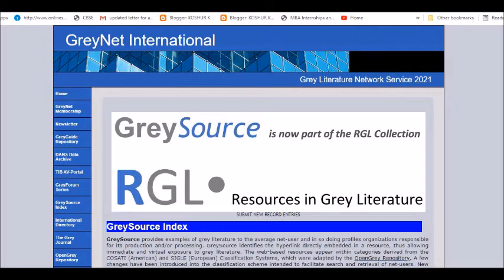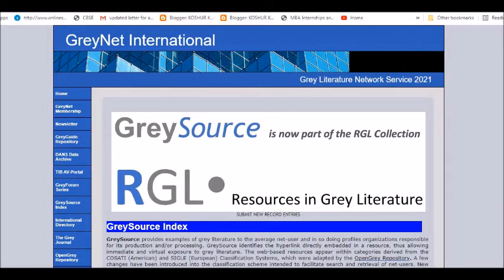Now, I'm going to showcase a few web pages as well as certain important points associated with grey literature, and how you can use grey literature and its sources, tools, etc. to perform a good SLR using these materials. The first one that you are looking at on your screen is called GreyNet International, and part of it is called the Grey Source.